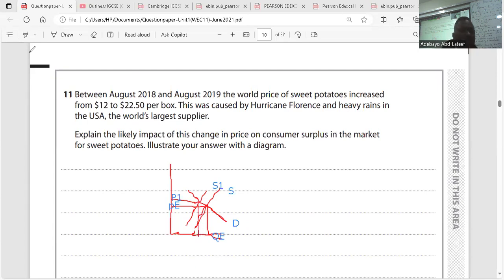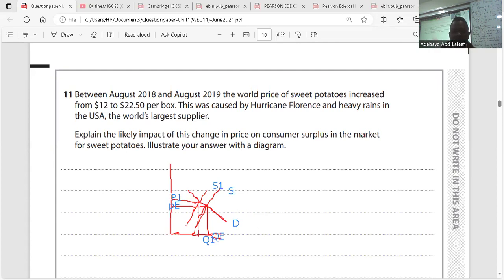We call it Q1. So this is a typical graph stating that supply has fallen as a result of natural disaster, leftward from S to S1. As a result, the quantity supplied in the market will contract from QE to Q1, and the price will increase from PE to P1.